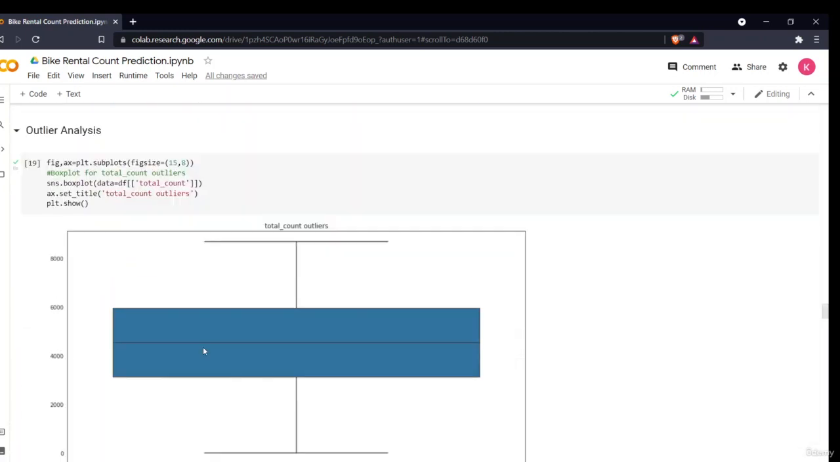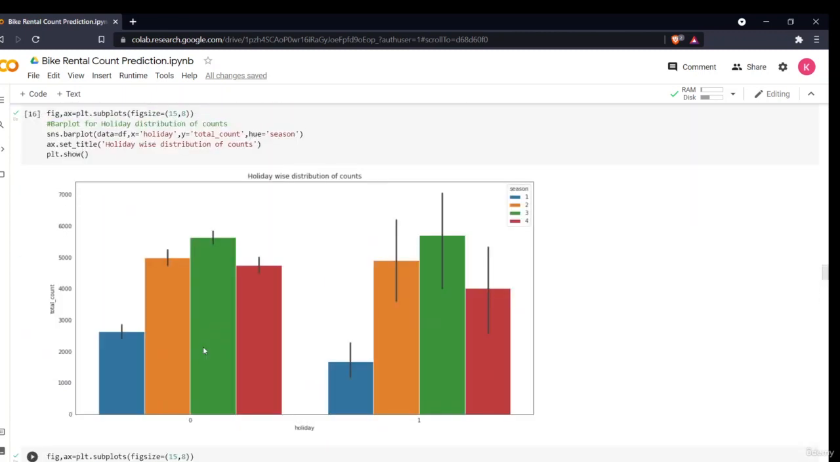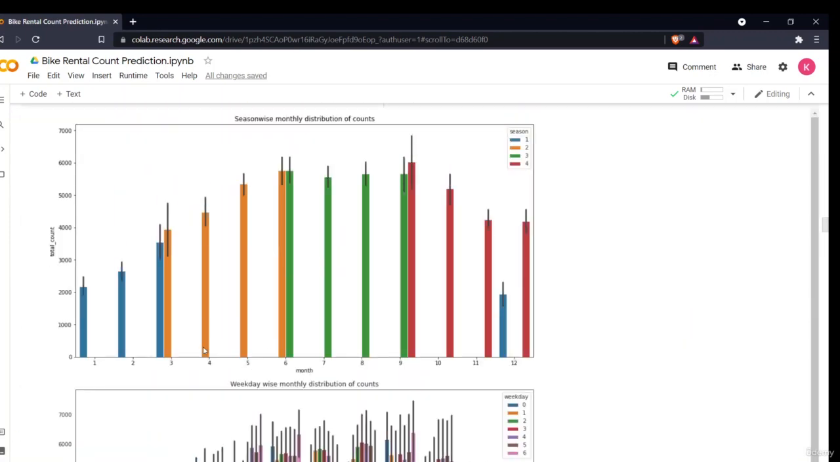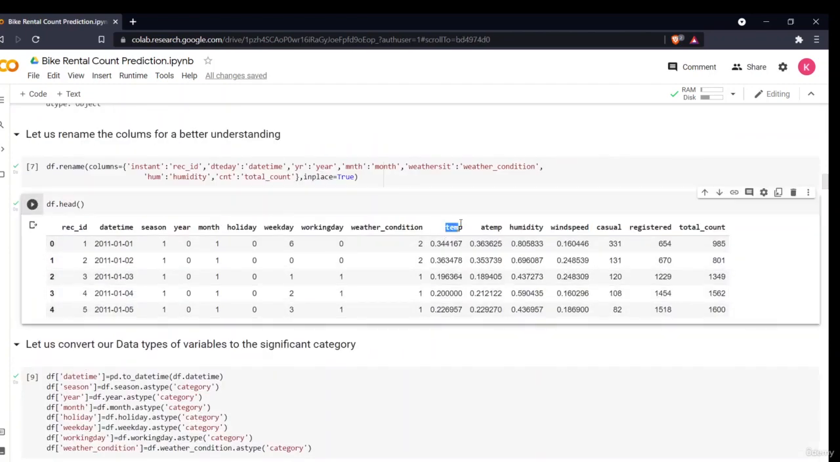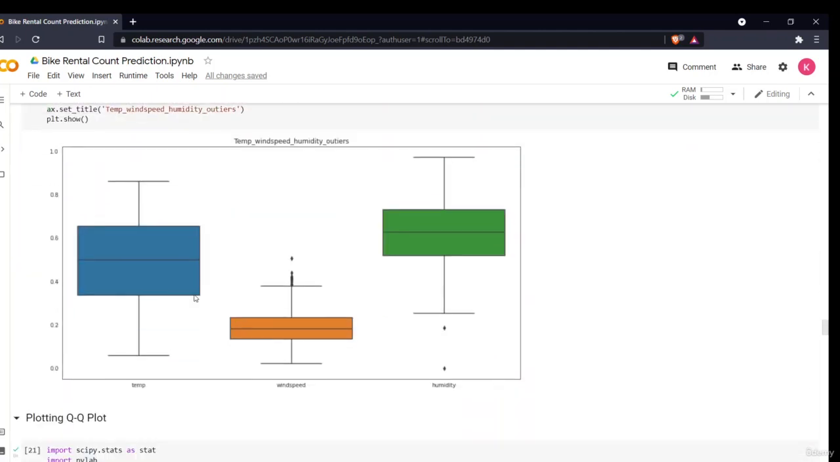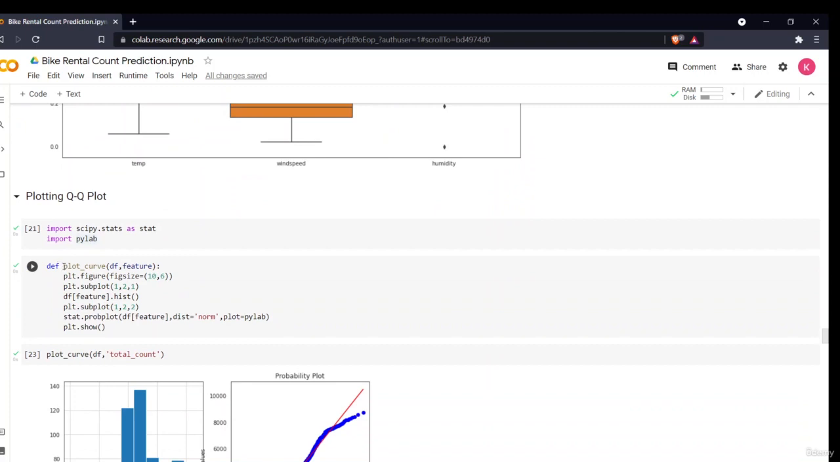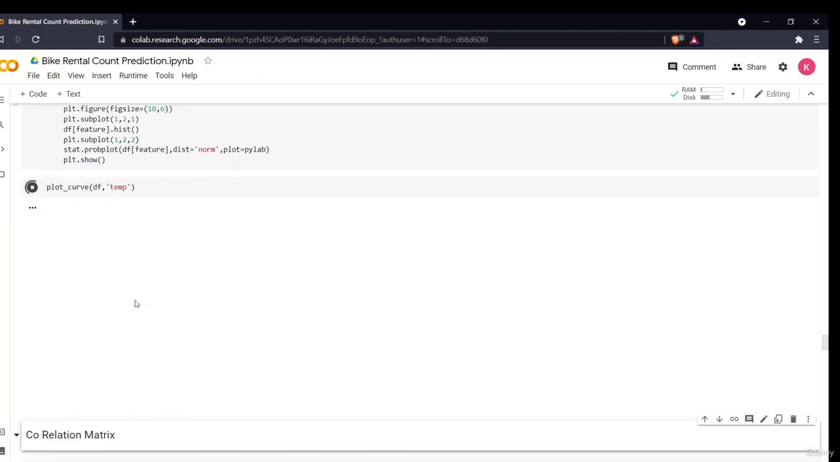Now I can check all the other numerical variables, let us take temperature. What I have done is define a function for plotting a QQ plot, called plot curve. It will plot a figure, then plot two subplots. In the first it plots a histogram, and in the second a probability plot with the normal distribution. So now if I say temperature, it will give me that plot.